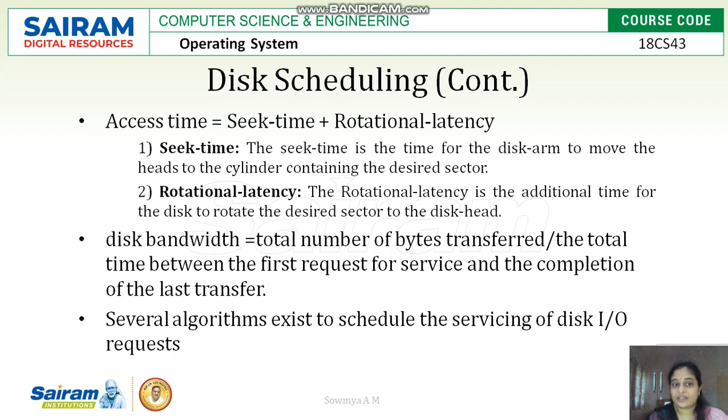Disk bandwidth is one more measure of the efficiency of the system. It is the total number of bytes transferred divided by the total time taken from the first request to the last request transmission. So disk bandwidth is the amount of data transmitted in a particular time. To schedule the disk, we have multiple algorithms and procedures that help in scheduling.